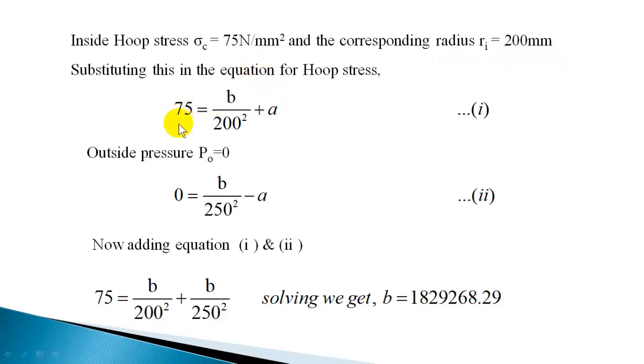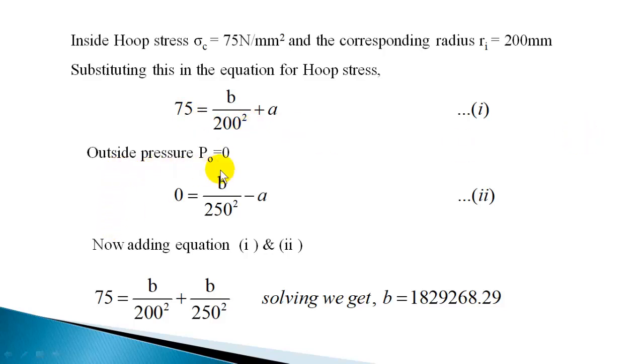We know that hoop stress is known corresponding to radius 200 mm, the inside radius. So you can write the hoop stress equation: sigma c is equal to B by r square plus A. So sigma c is 75, radius is 200, the inside radius. Substituting, you will get one equation.